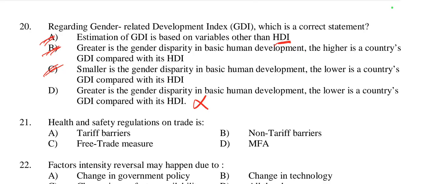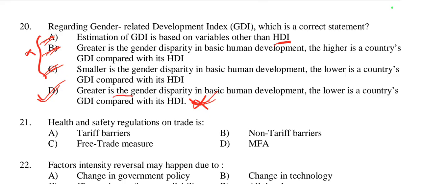So option D is the one to check here, because the gender related development index adjusts the HDI for gender disparities. Therefore when there is a greater gender disparity in basic human development, it results in a lower GDI relative to the HDI.